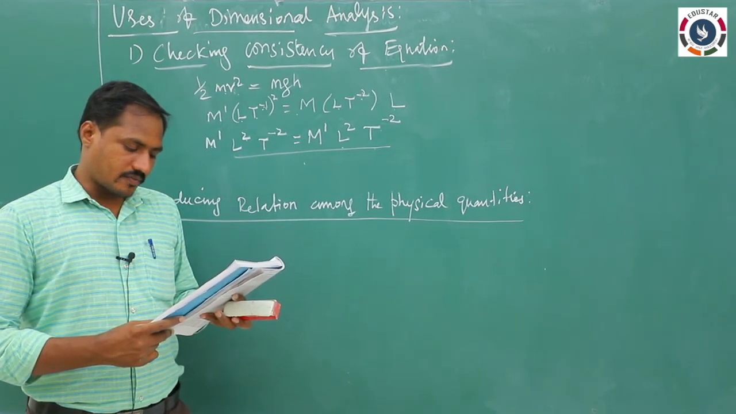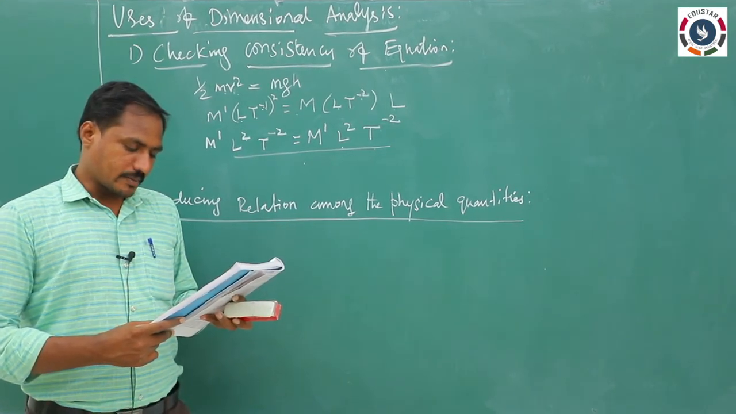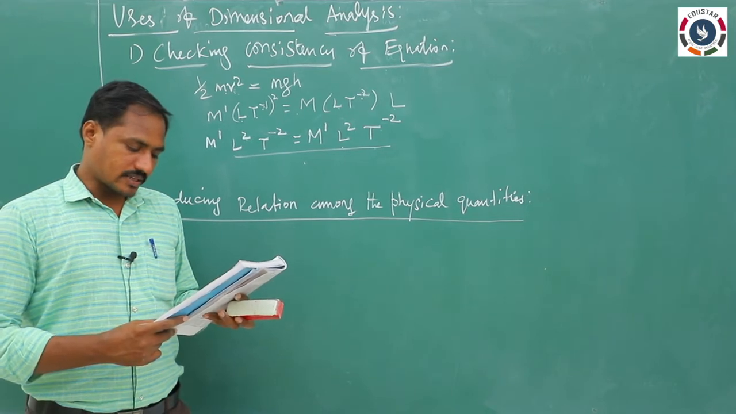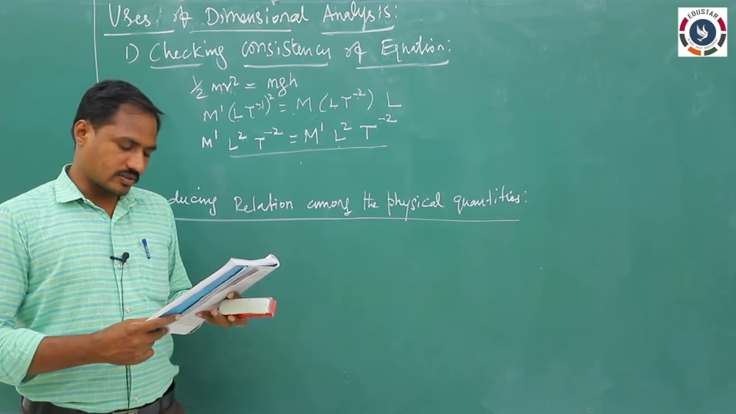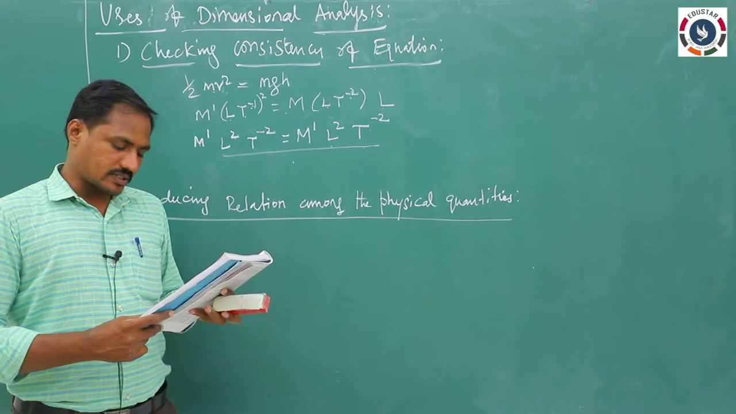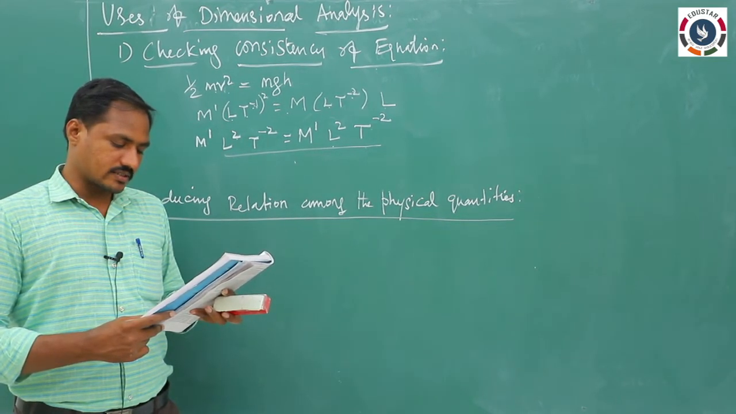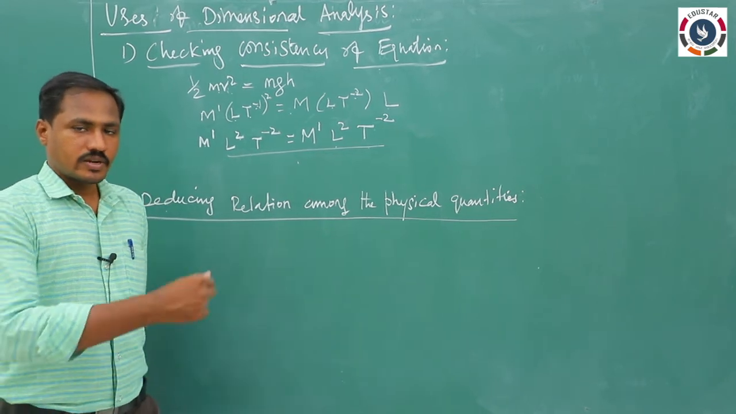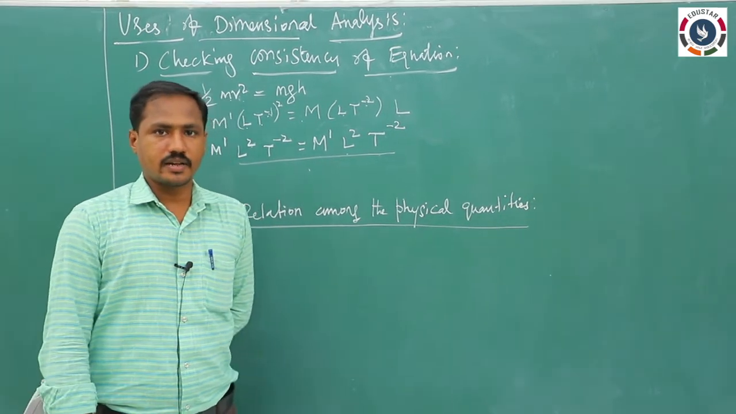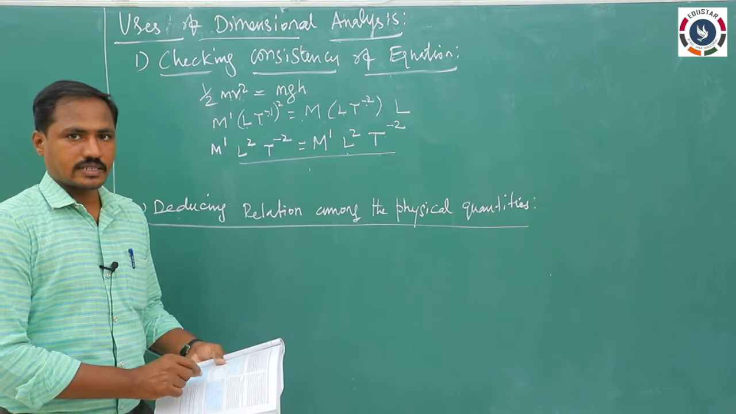Suppose that the period of oscillation of the simple pendulum depends on its length L, mass of the bob m and acceleration due to gravity g. Derive the expression for its time period using the method of dimensions. Our aim is to derive the formula for the time period T of the simple pendulum, the oscillating bob.